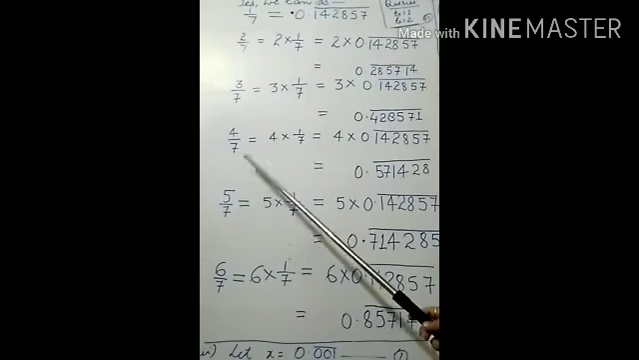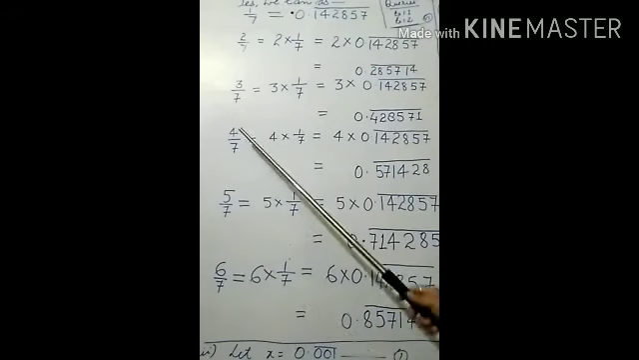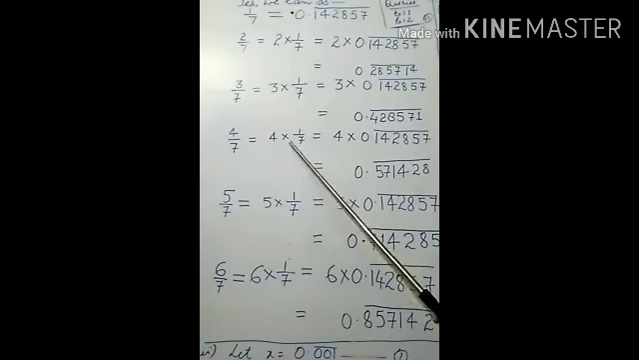In the same way, by the same process, 4 upon 7 equals 4 multiplied by the value of 1 upon 7, which is 0.142857. If this value is multiplied by 4, ultimately what will come? 0.571428. Clear? How many digits are here? 6 digits are there. Here it will also cover 6 digits. These digits are the same, but only their places are being changed.